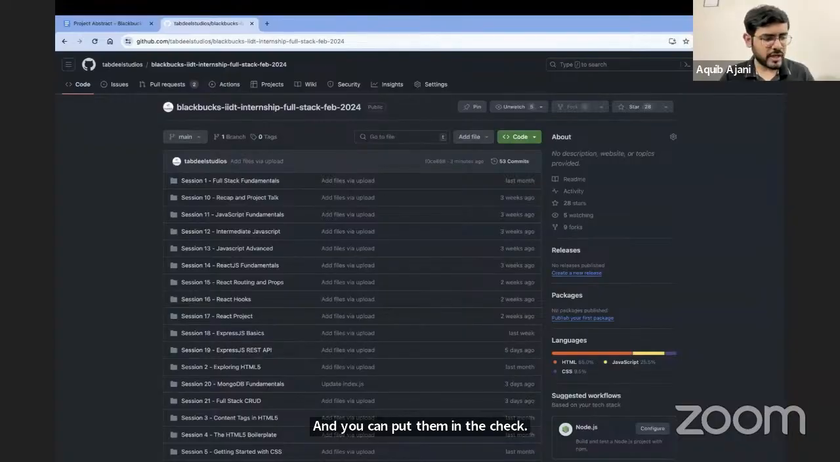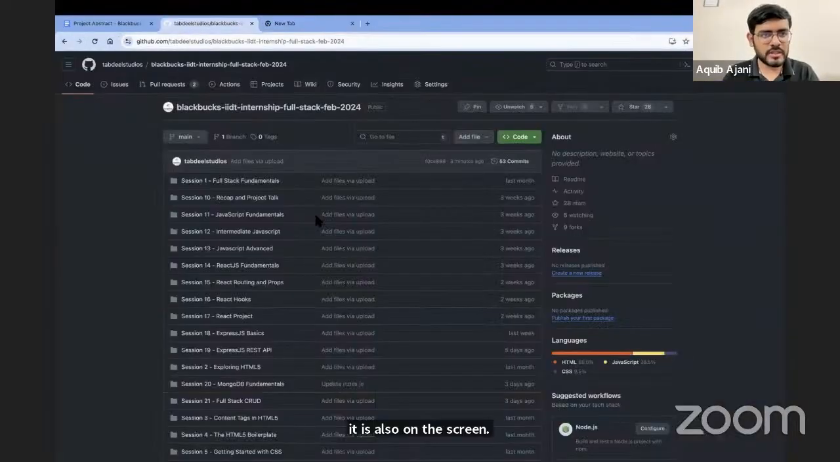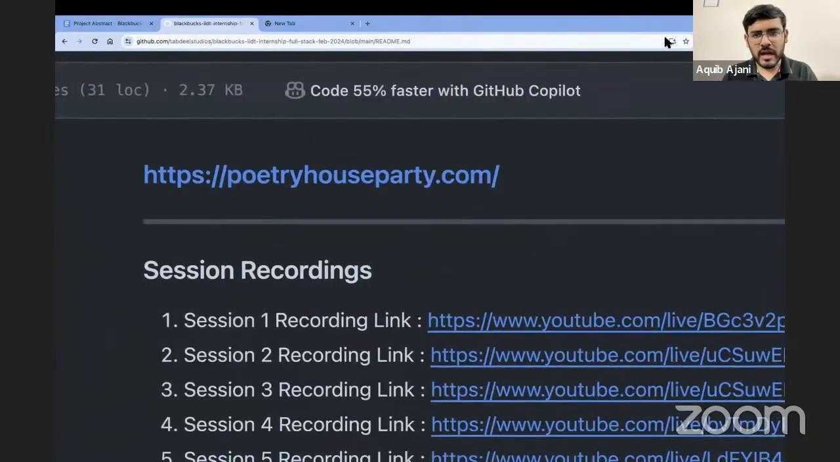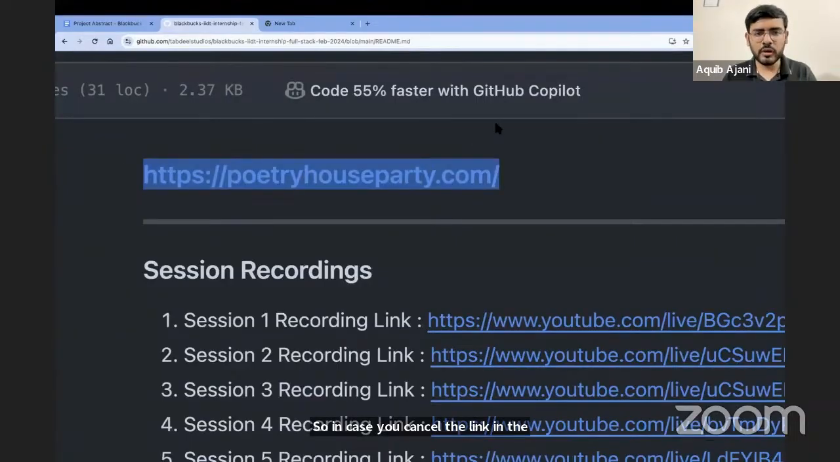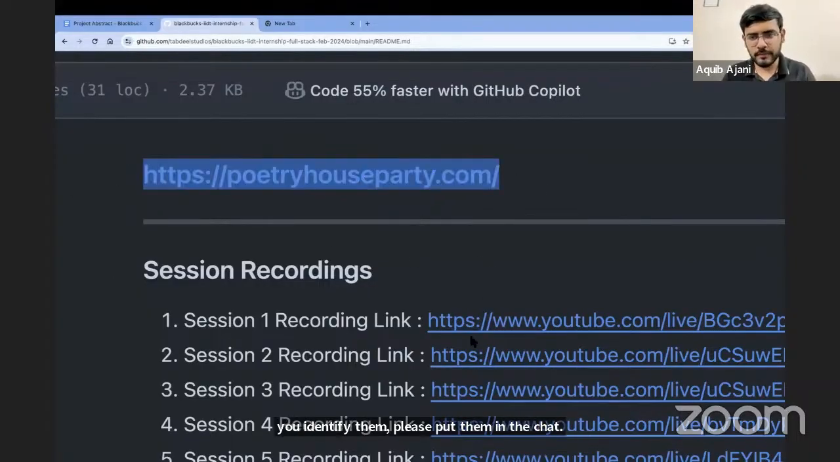I've sent the link a lot of times. Please scroll and find it if you can't find it. Otherwise, it is also on the screen. This is the link that we are looking at. I want you to go to this website and spend some time on it to identify all the key components that you can. Once you identify them, please put them in the chat. I'll come back in 5 minutes and we'll continue.